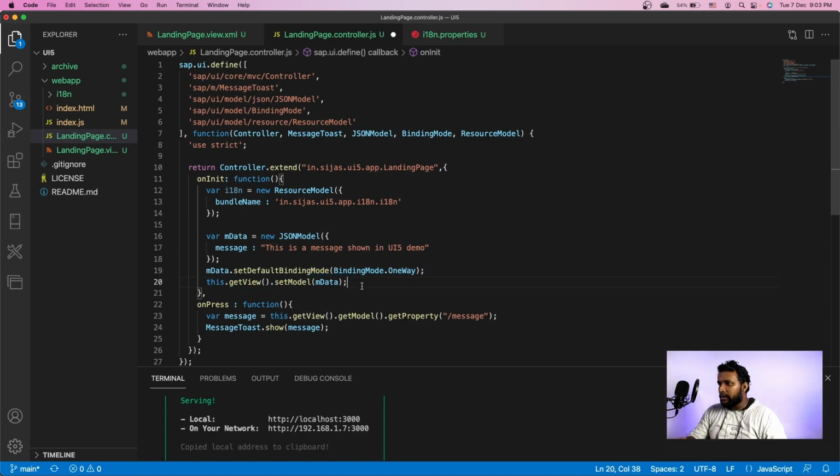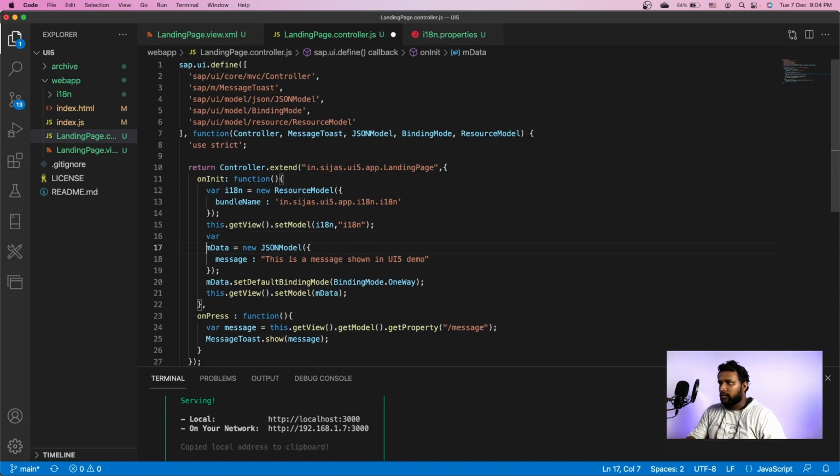So we will be setting a new i18n model. Let me copy this line over here and get the i18n, and I'm setting it with the name i18n. So my model name is i18n. Once I have done it, I need to get this message. How do I get it? I just need to use the bundle. So oBundle equal to i18n dot get resource bundle. So I have got the UI5 bundle.